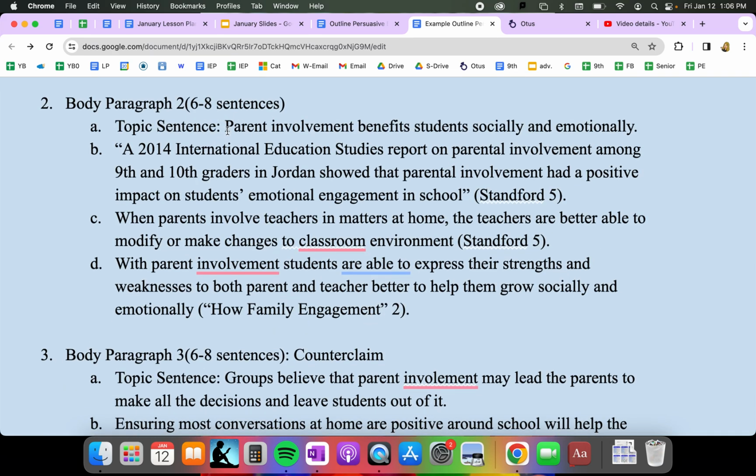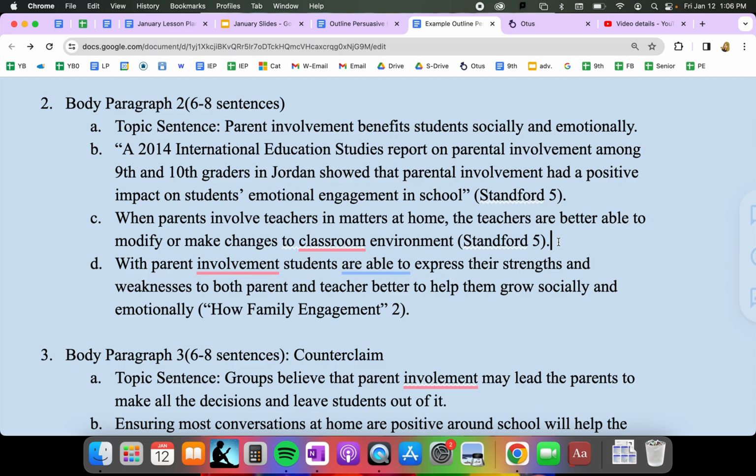My next body paragraph is about parent involvement benefits students socially and emotionally. What you are going to see in this paragraph is how I didn't just do direct quotes, but I also paraphrased the quotes, meaning I took information and I reworded it to be in my own words. However, this is not information that is my own. It is still information from a website, so I have an in-text citation after it